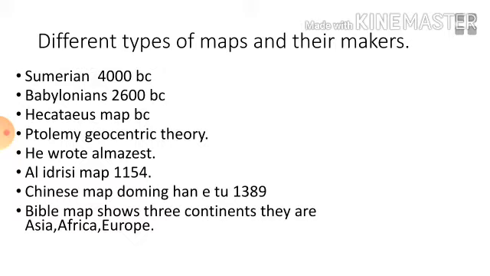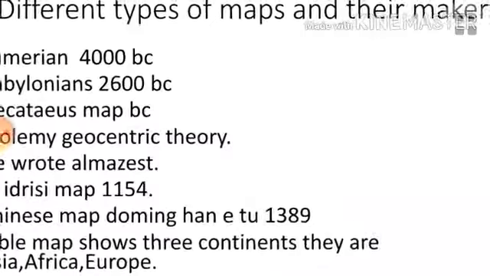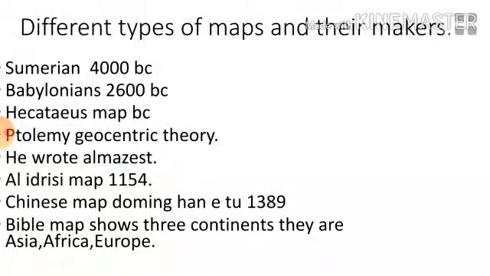Next come to Babylonian map. It was prepared in the period of 2600 BC. The specialty of the Babylonians' map is this is the first world map, we know that. And next we have seen in this lesson Hecataeus map.